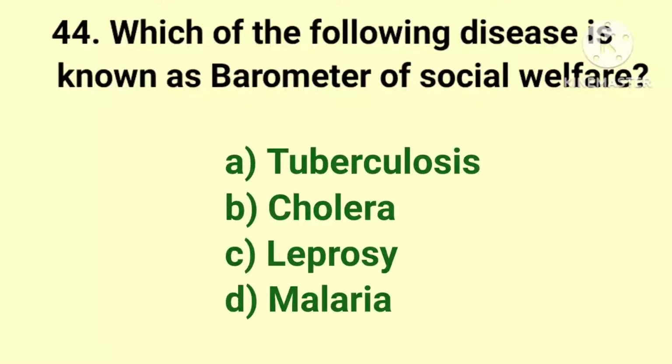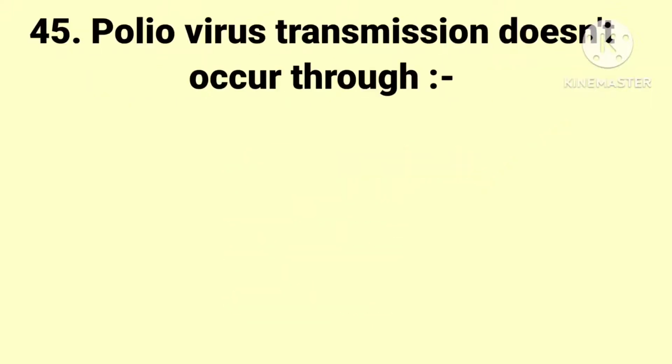The next question, which of the following disease is known as barometer of social welfare? The options are tuberculosis, cholera, leprosy and malaria. And the answer is tuberculosis.